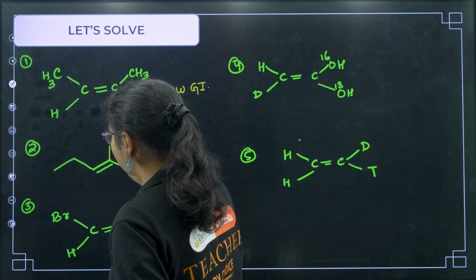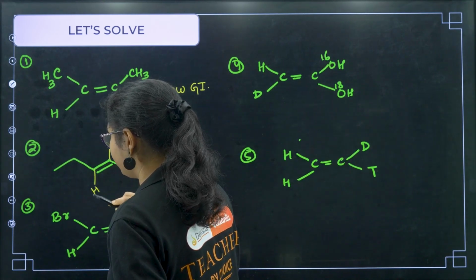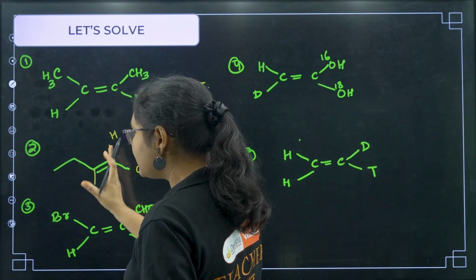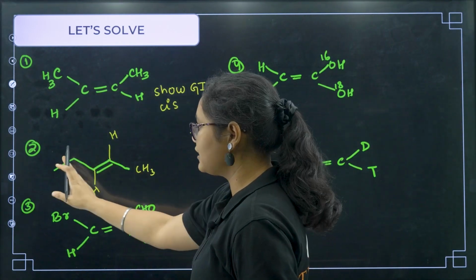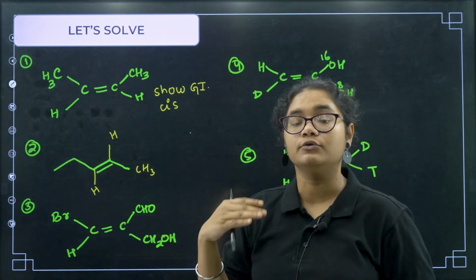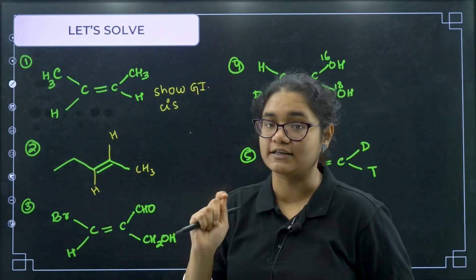So this side there is hydrogen and this side there is hydrogen. This is methyl group and this is ethyl group. So these are different groups attached, right? One side methyl and one side ethyl. Okay, now in this type of questions, when you do not have all the groups attached as same,